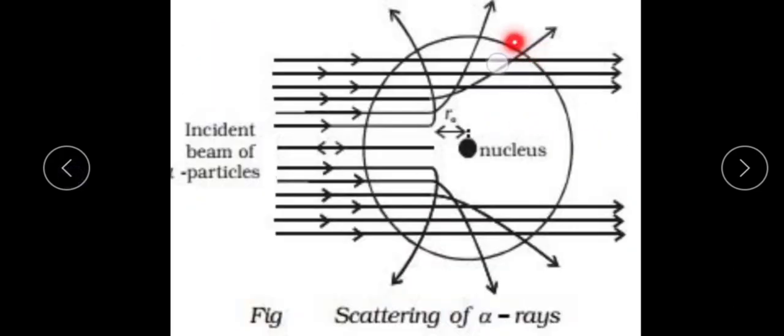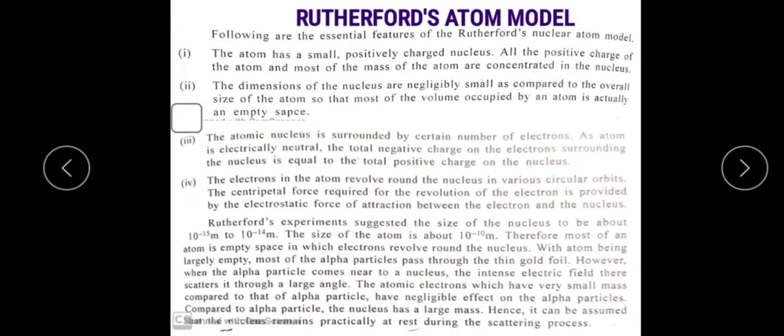Compared to the total volume of the atom, the nucleus is negligible. So the total space around the nucleus in the atom is made up of empty space. The total mass and charge are concentrated at the center. This is the second postulate.